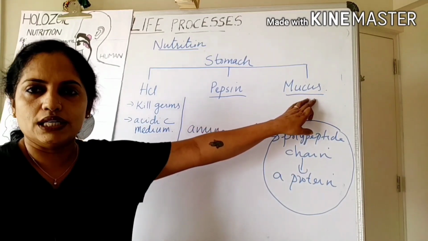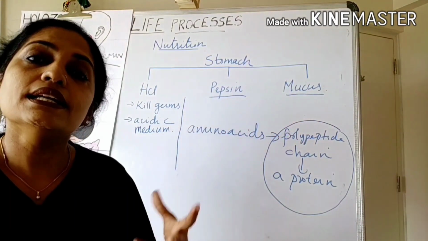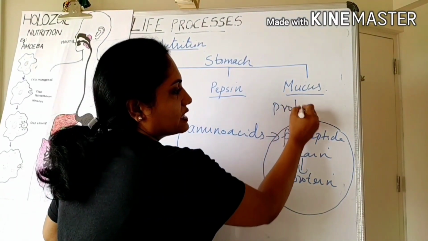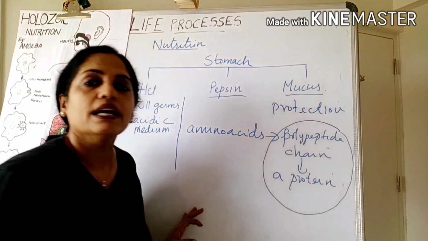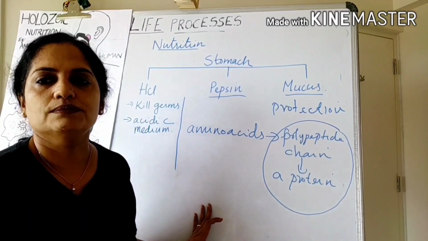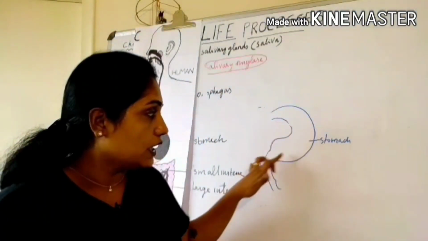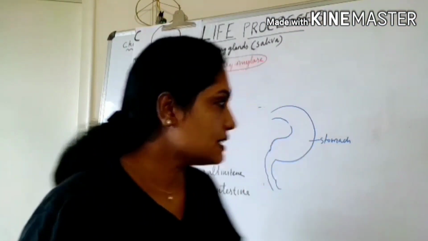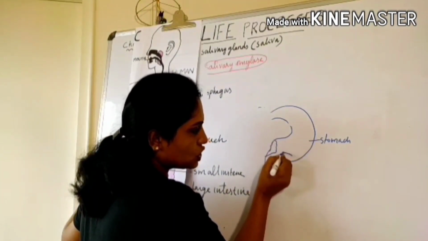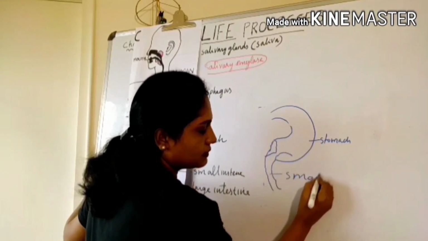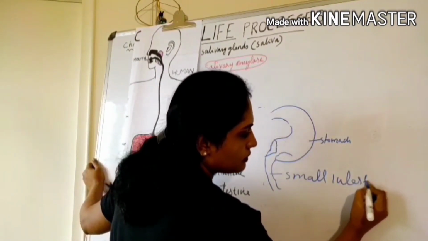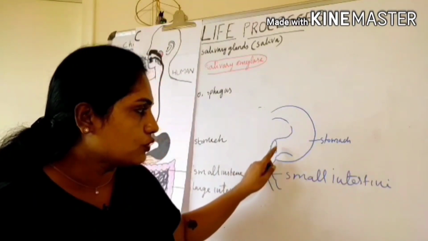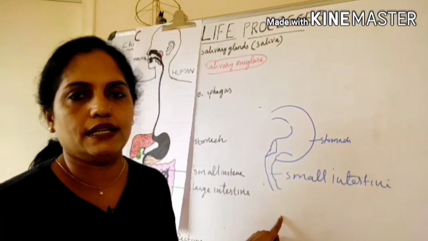The third secretion is mucus. This mucus protects the inner lining of the stomach from the action of HCl. So the function is protection of the inner lining of the stomach wall. Exit of food from the stomach into the small intestine is controlled by a muscular sphincter. We can see the sphincter muscle at the junction of the stomach and small intestine. This sphincter allows a small amount of food into the small intestine at a time.